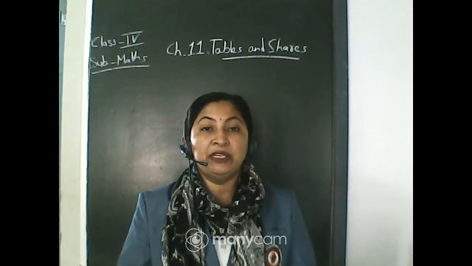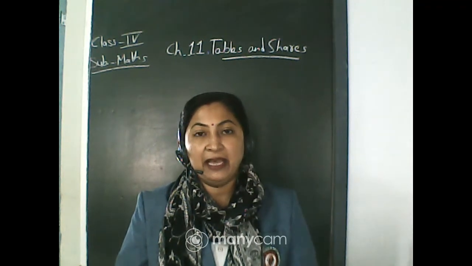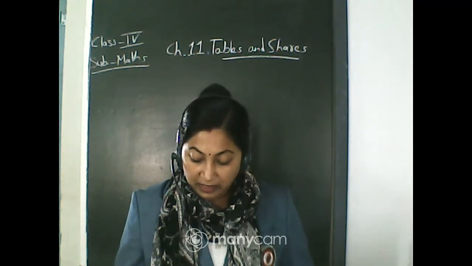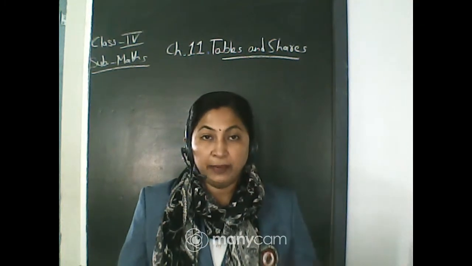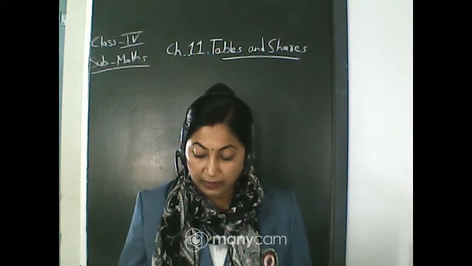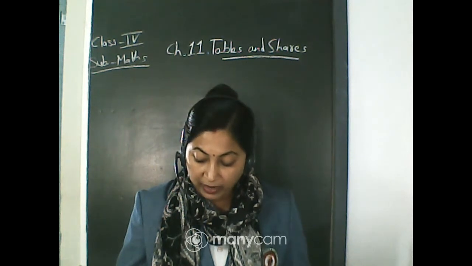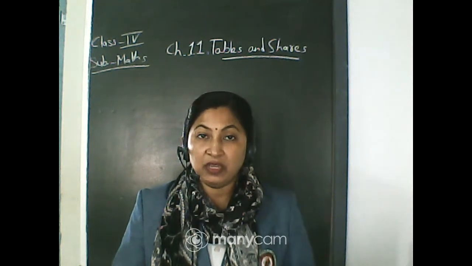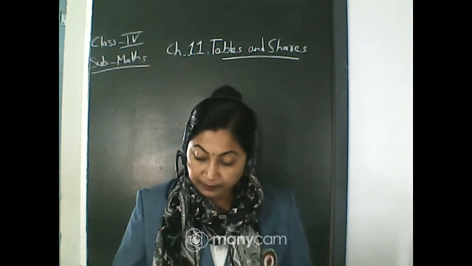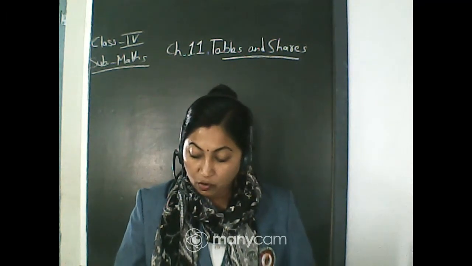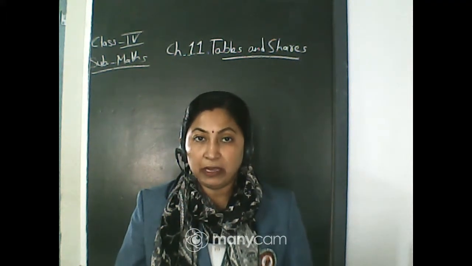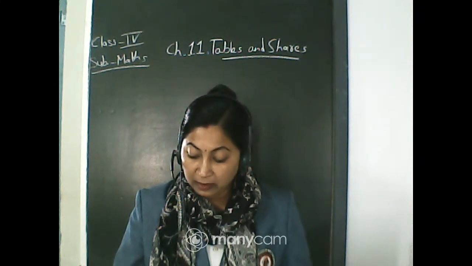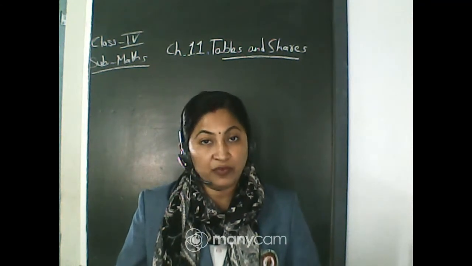And as we were doing chapter number 11, tables and shares, the same chapter we will continue today also. In tables and shares, you are dealing with the table, and the questions related to the table. You have already completed page number 120, 121, 122, and today we will do 123. In page 123, for the how many cats, the last question was left. Billu, this we have already completed in your previous class, that was before PT2 assessment. Only the next one, that is the Leela, that one was left, so we will do it now.